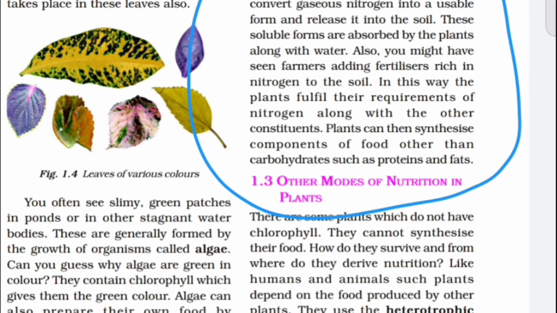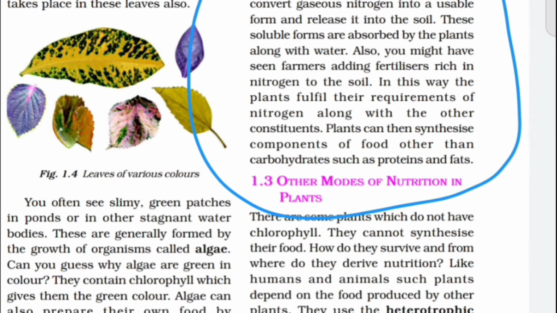Also, you might have seen farmers adding fertilizers rich in nitrogen to the soil. When you go to a village or farming area, you already see that the farmer puts fertilizer for more crop production or the development of the soil or the plant.